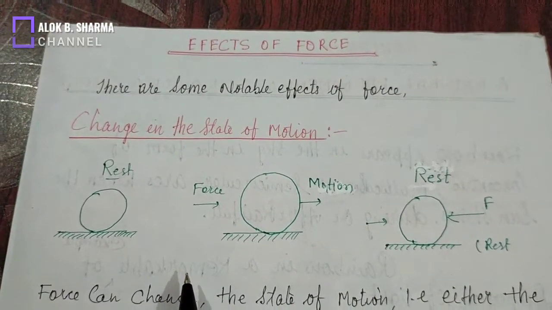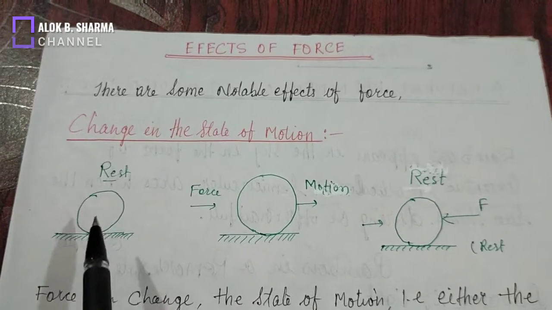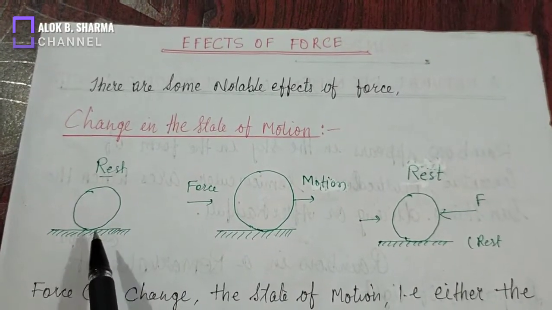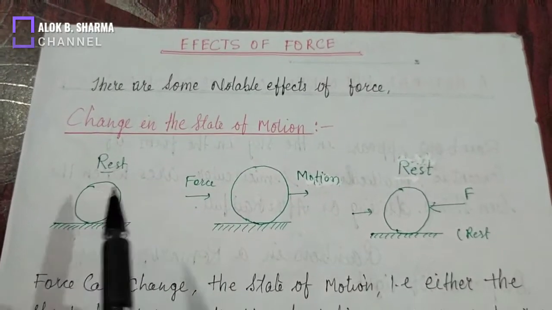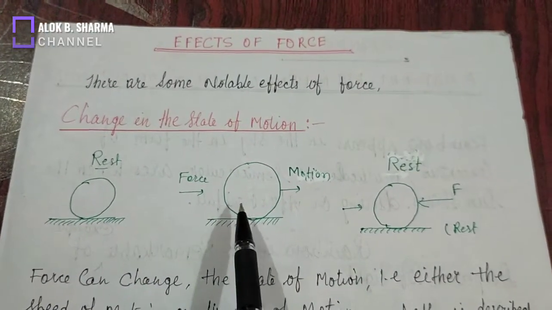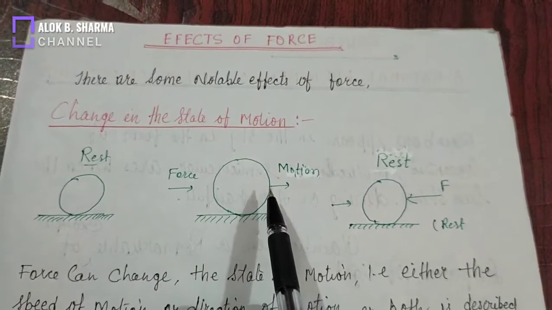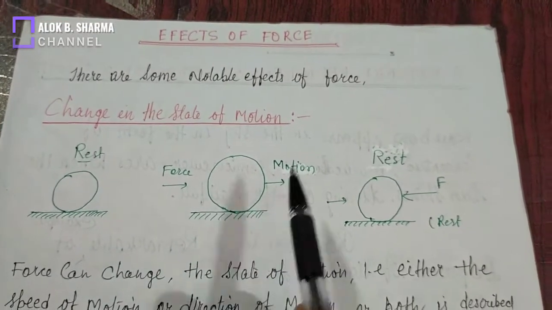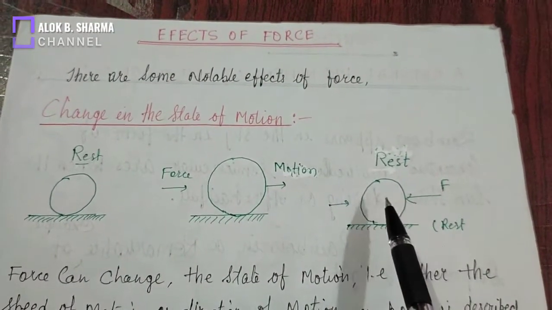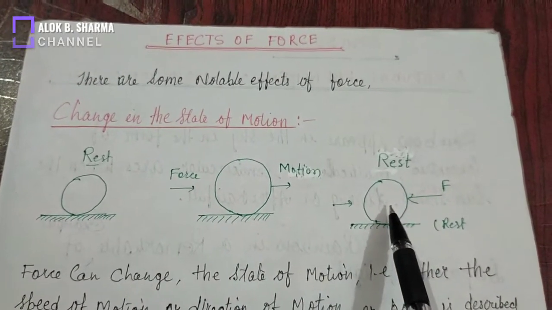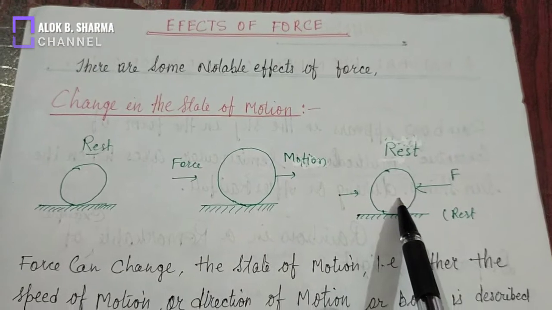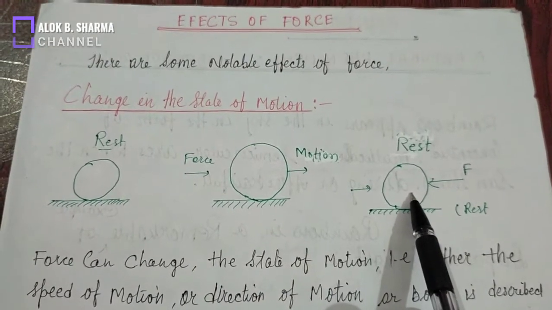motion to rest. I have drawn three diagrams here. This is a ball which is at rest, and when force is applied on that object, the object comes into motion. But when the force is applied on the object in a different direction, the object will come to rest.